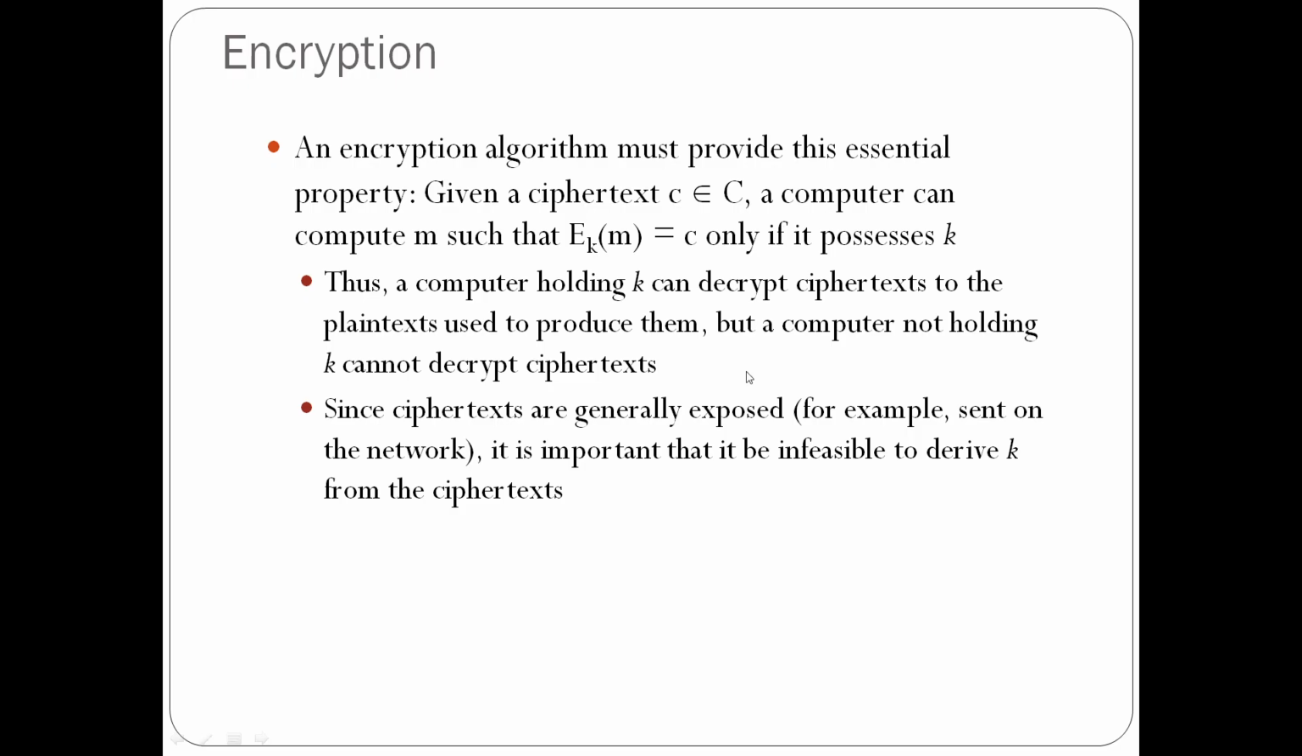E denotes the encryption algorithm, K denotes the key value, and M denotes the plain text. Suppose there's a computer holding K. Whichever computer holds K, that computer alone can decrypt the ciphertext. Once after applying the decryption function using the key value, we will again get the plain text. Since ciphertext is generally exposed, for example sent on the network, it is important that it is infeasible to derive K from the ciphertext.